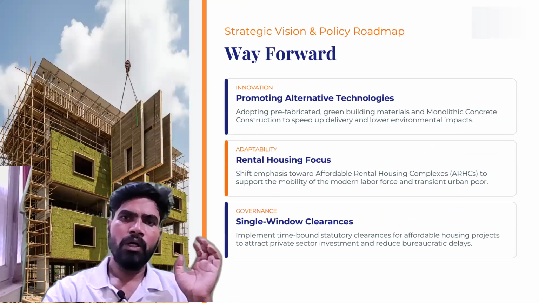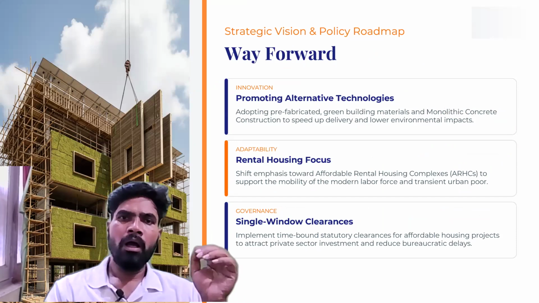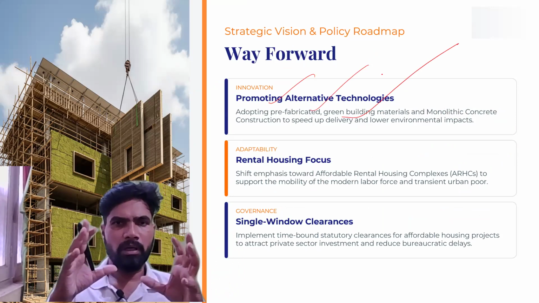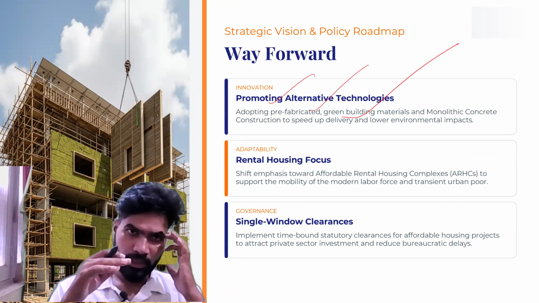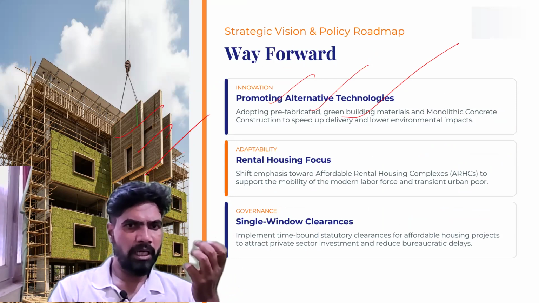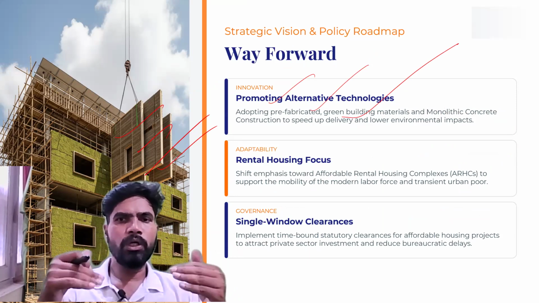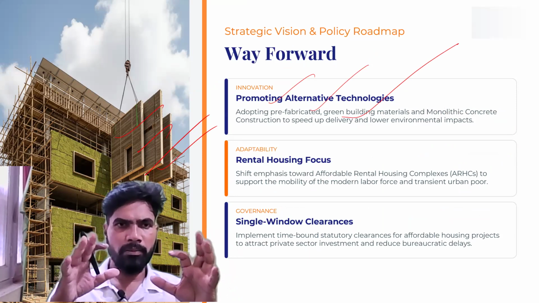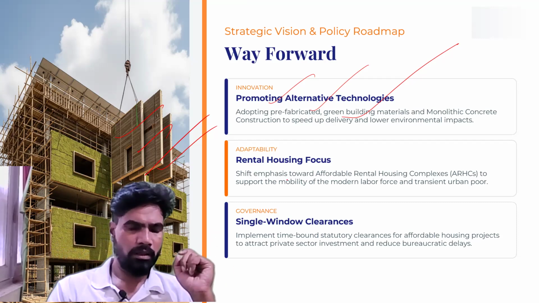All right. So here are some suggestions you can give as to how to improve the scheme. We have to promote alternative housing technologies, like adopting prefabricated housing methods, where prefabricated plates are arranged and a house is constructed. Then look towards green building materials, so that the burden on the environment can also be reduced. That can also be done.